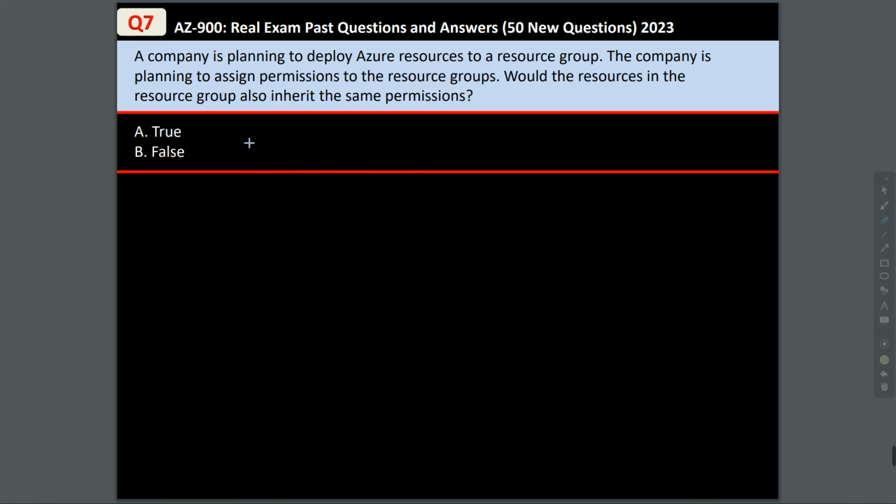Question 7. A company is planning to deploy Azure resources to a resource group. The company is planning to assign permissions to the resource group. Would the resources in the resource group also inherit the same permissions? Well, in this case, if you go to the access control section of the resources, you will see that the permissions are inherited from the resource group, so that is true.